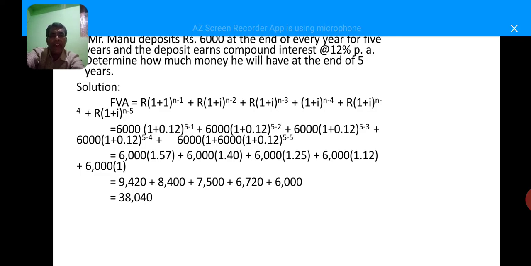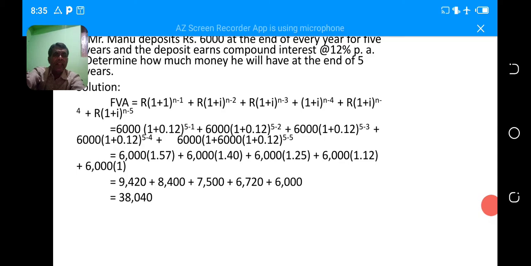In order to calculate the future value of annuity equals R into 1 plus I to the power of n minus 1, plus R into 1 plus I to the power of n minus 2, plus R into 1 plus I to the power of n minus 3, plus R into 1 plus I to the power of n minus 4, plus R into 1 plus I to the power of n.